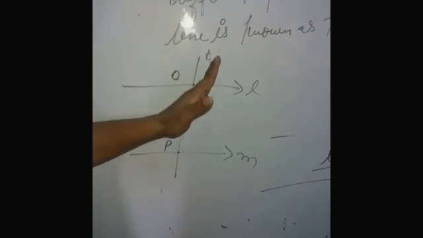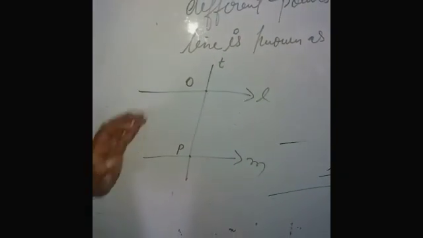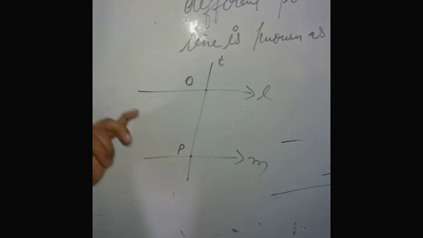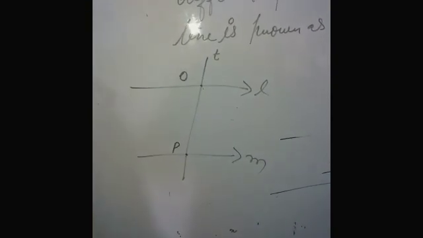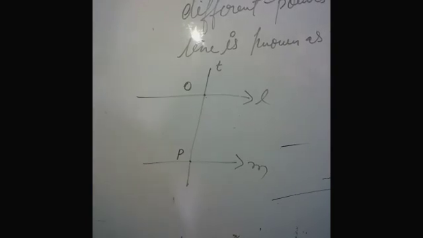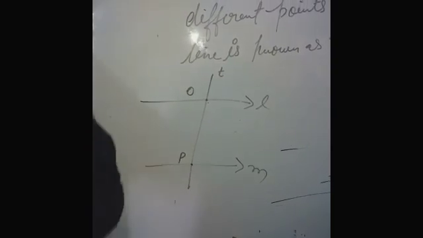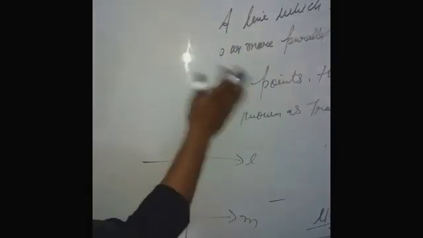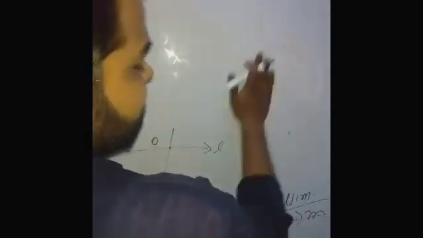When a transversal line intersects two parallel lines at different points, then what happens? There are only three facts about these lines, which I teach you in the next topic.